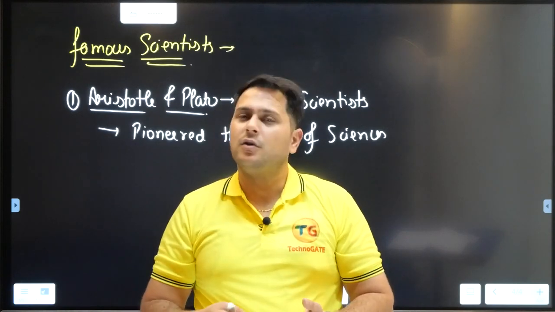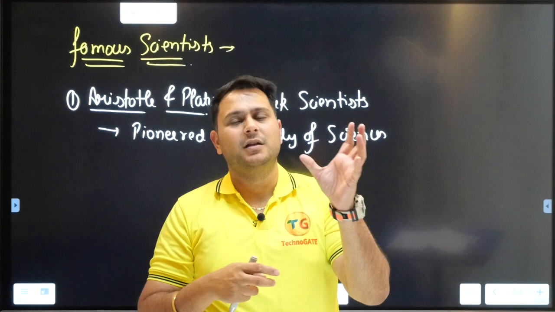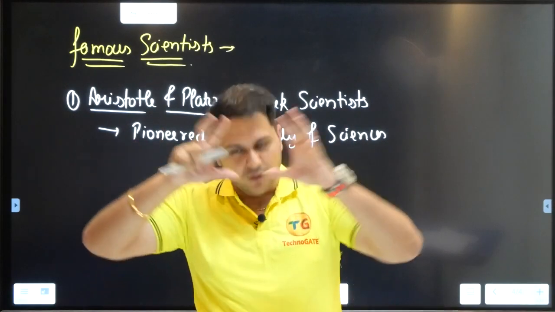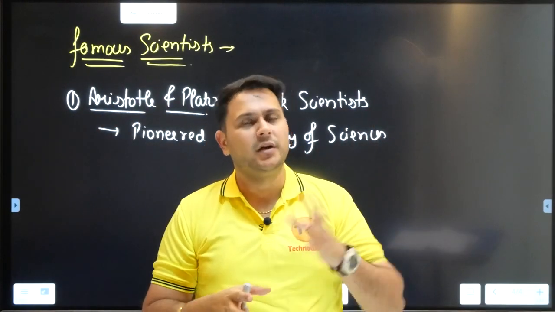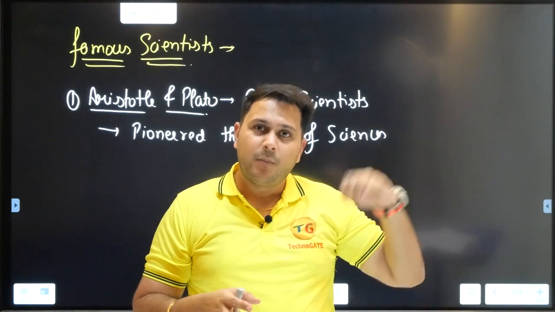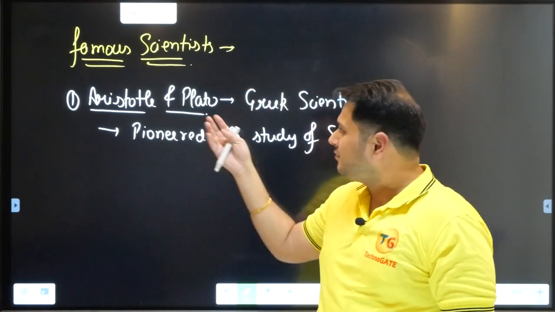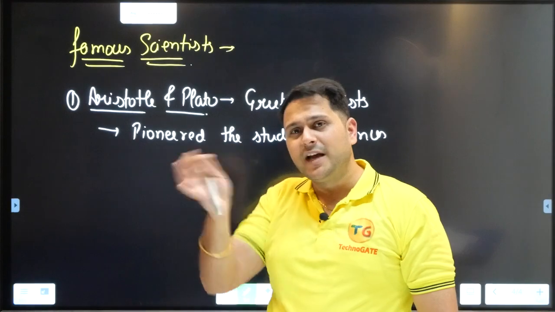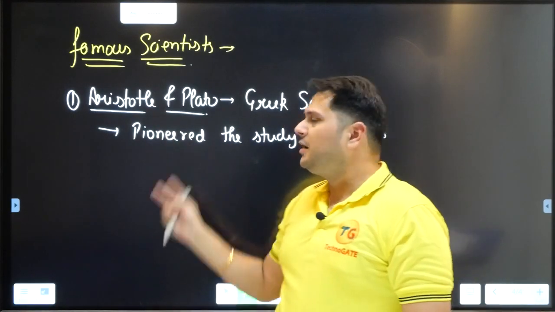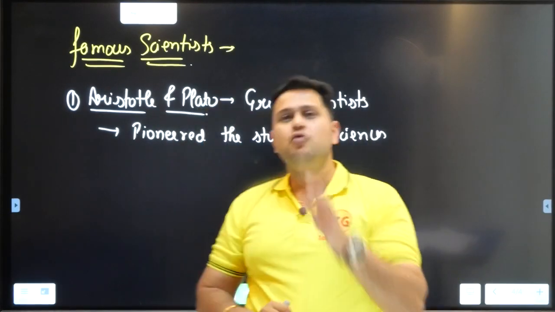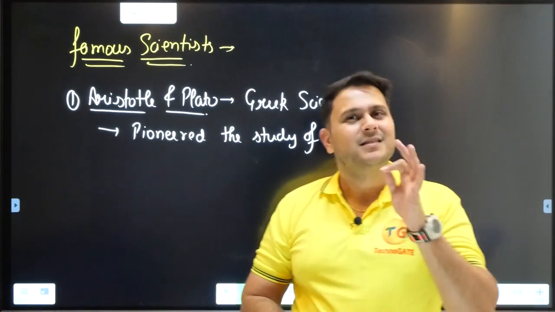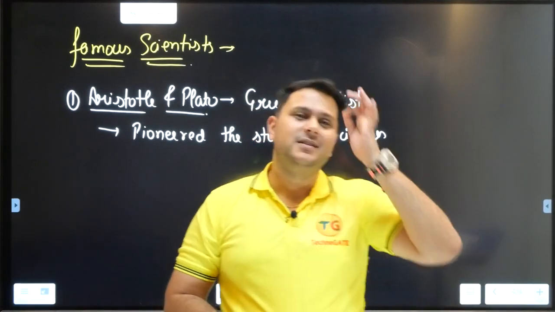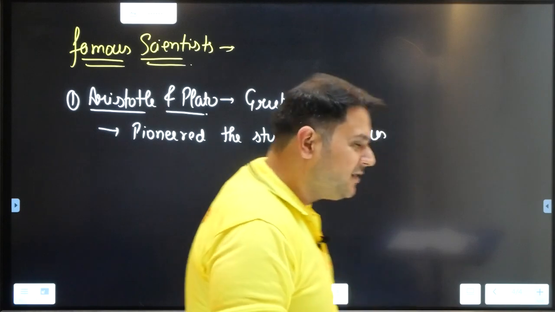Without documents, you must be knowing that Lord Rama and the Ramayana and all the Hindu mythology people have been doing it from the ages. But as per the books, as per the documents, Aristotle and Plato were the first people who pioneered the study of sciences, right?